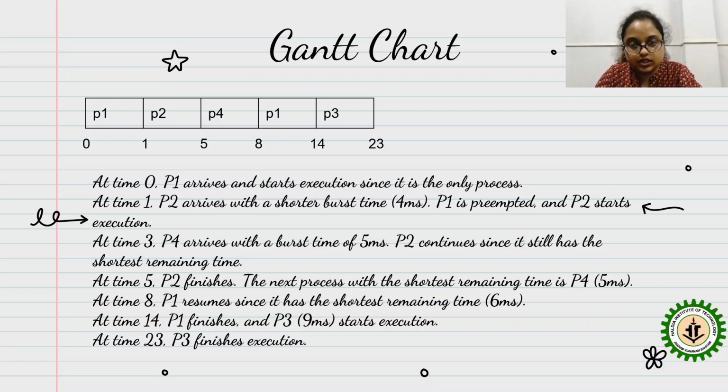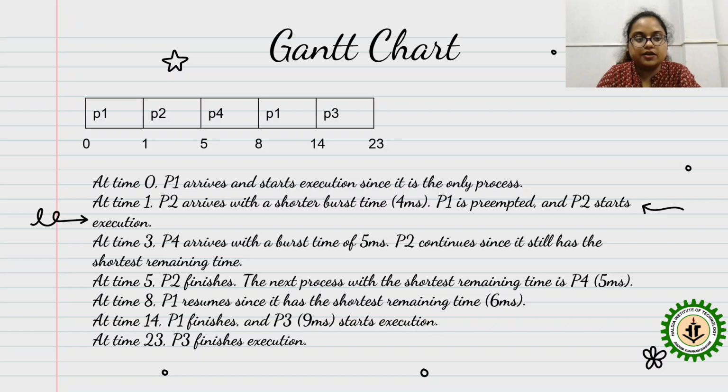P2 continues since it still has the shortest remaining time. In this algorithm, whenever a burst time is less than the previous one, you have to find it and put it in the Gantt chart first, then the others come later.